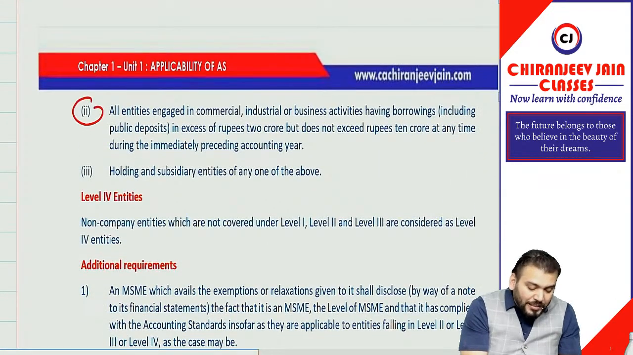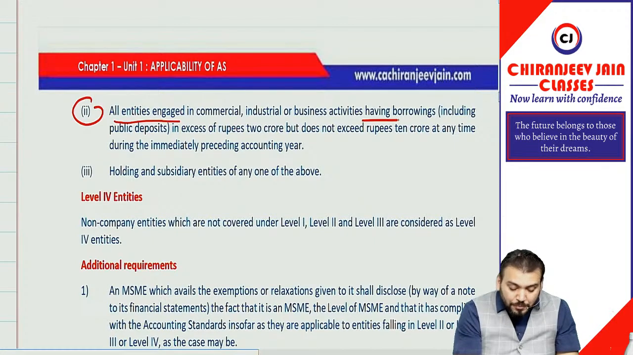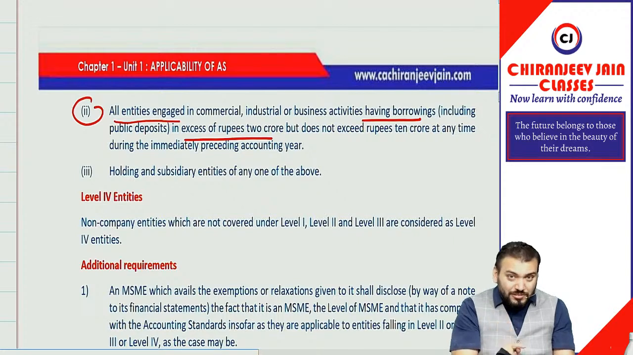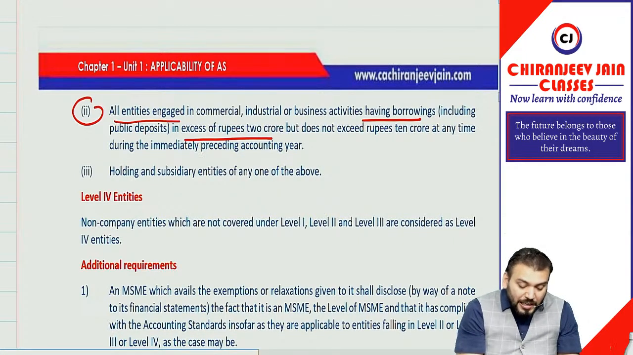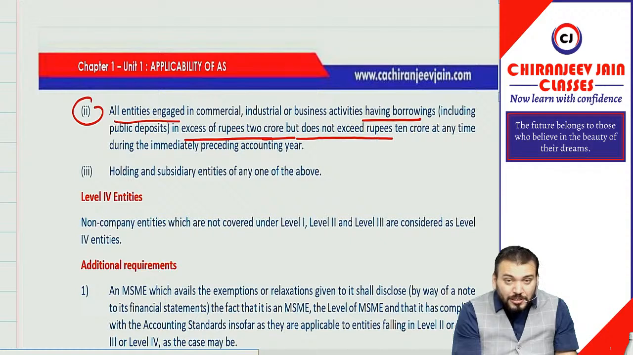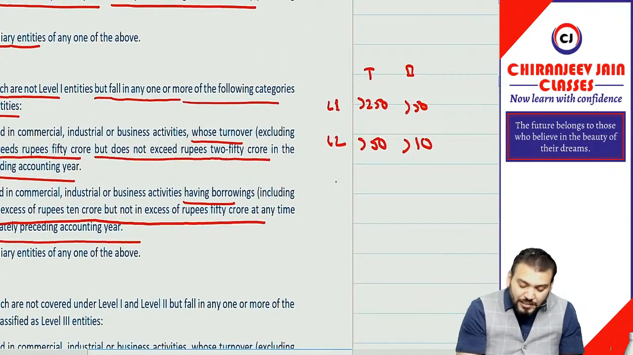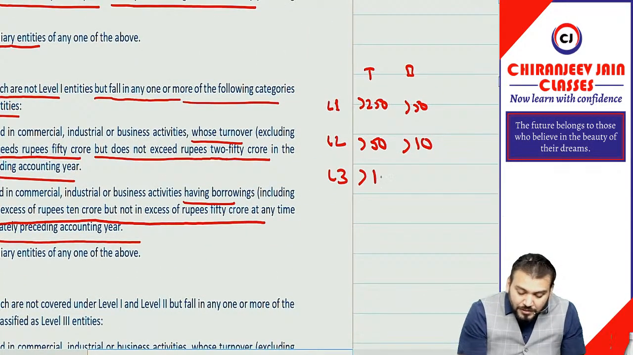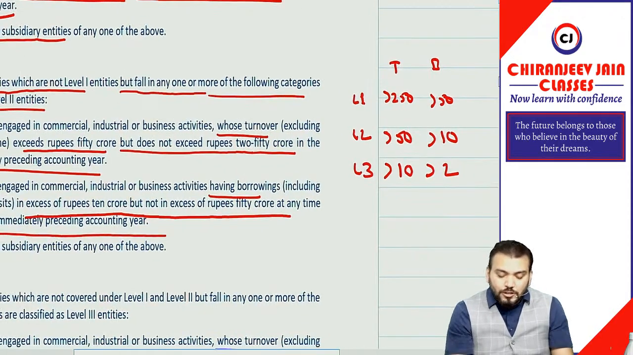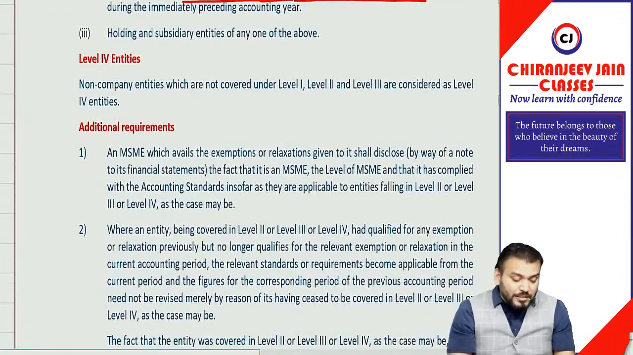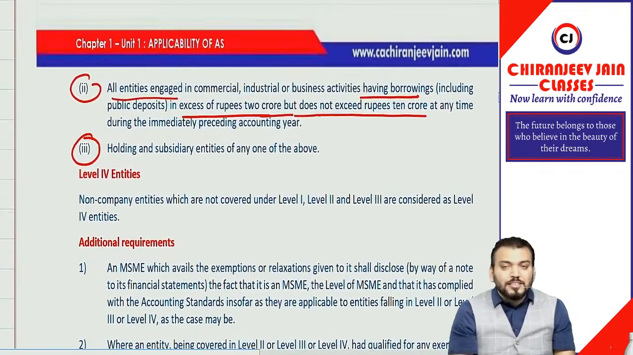And point number 3, all entities having borrowing in excess of rupees 2 crore. There is a change in definition in this also. In excess of rupees 2 crore but not exceeding rupees 10 crore at any time during the preceding accounting year. Understood? Yes, sir. It means now in the case of level 3, 10 becomes 2. So this you need to only memorize. Correct? Yes, sir. Then what is level 4? There is one more point. Point number 3, holding and subsidiaries of above entities will also become level 3 entities.